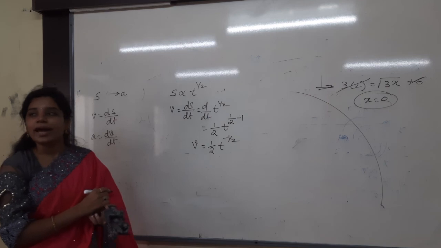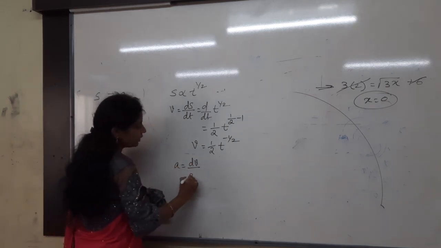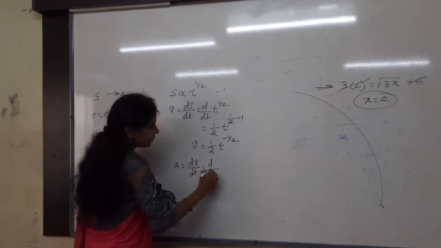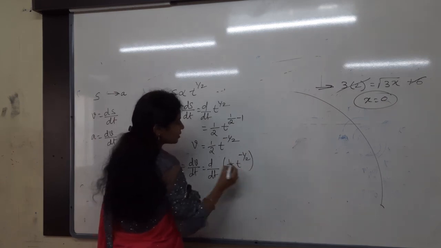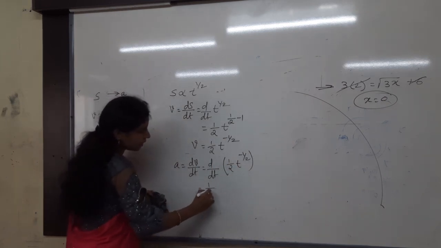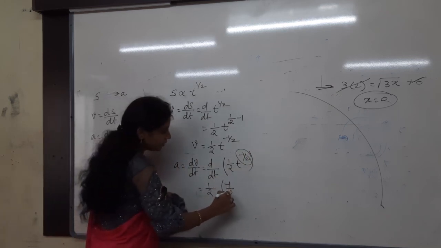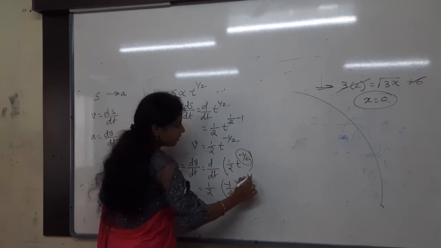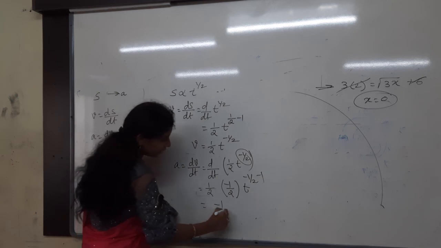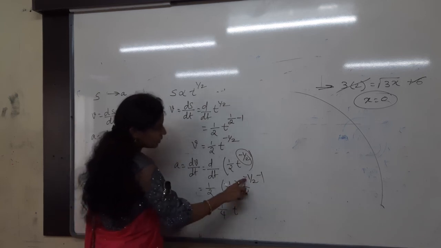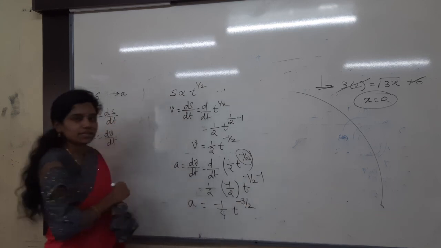Next what we should get? Acceleration. For acceleration, a is equal to dv by dt. d by dt of velocity is how much here? Half into t power minus 1 by 2. So that half I will take out. Again n is how much? Minus 1 by 2. So that n into t power n minus 1. Is that correct? Then what answer will we get? Minus 1 by 4 into t power minus 1 by 2 minus 1, minus 3 by 2. This is the acceleration I got.